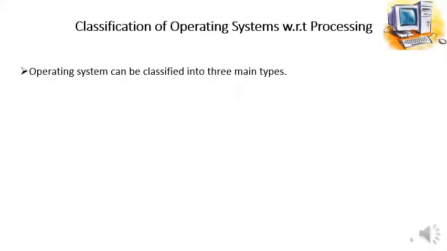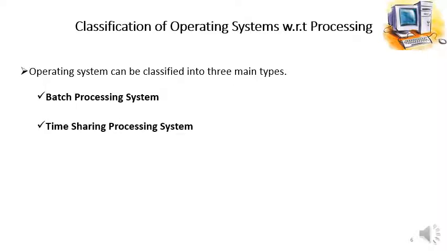Now the classification of operating system with respect to processing. Operating system can be classified into three main types with respect to processing, that is batch processing system, time sharing processing system and real-time processing system.